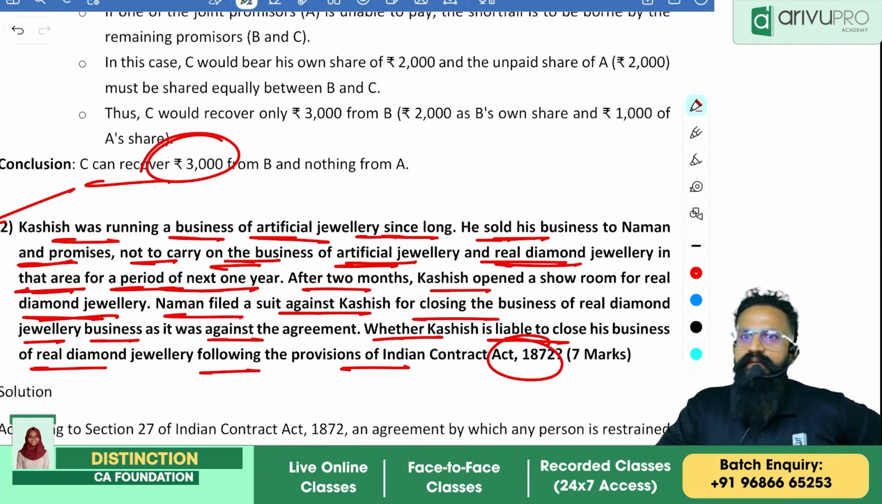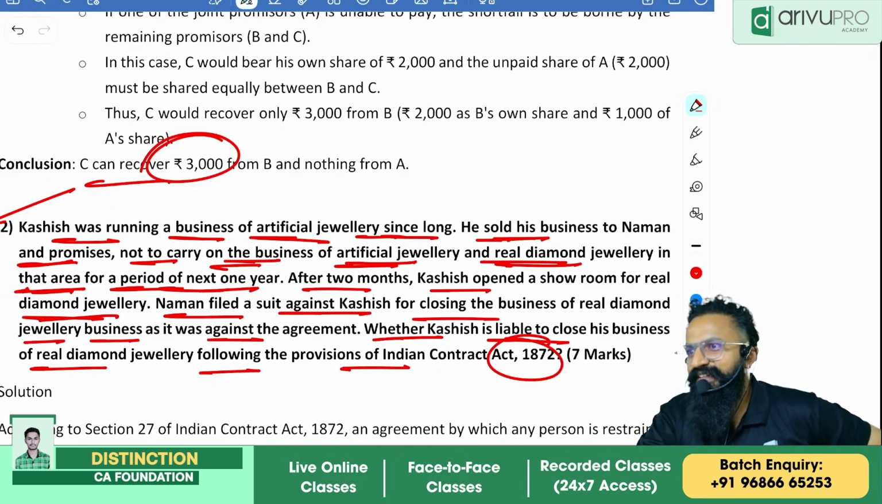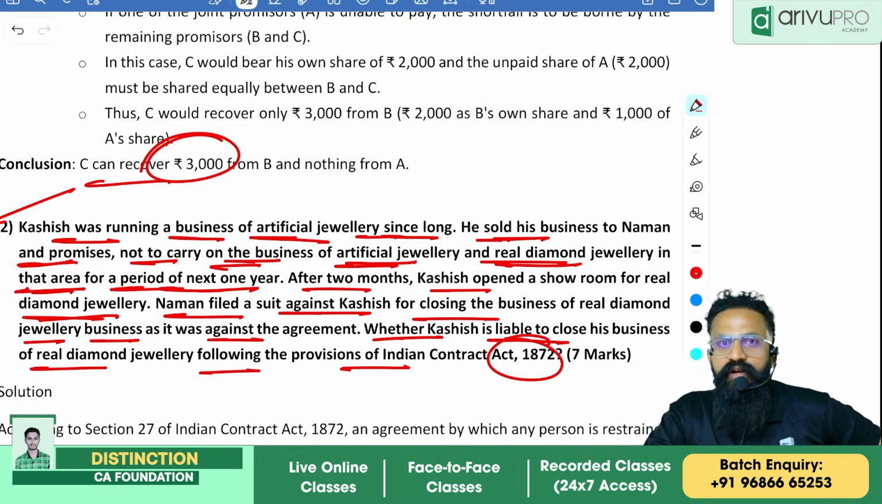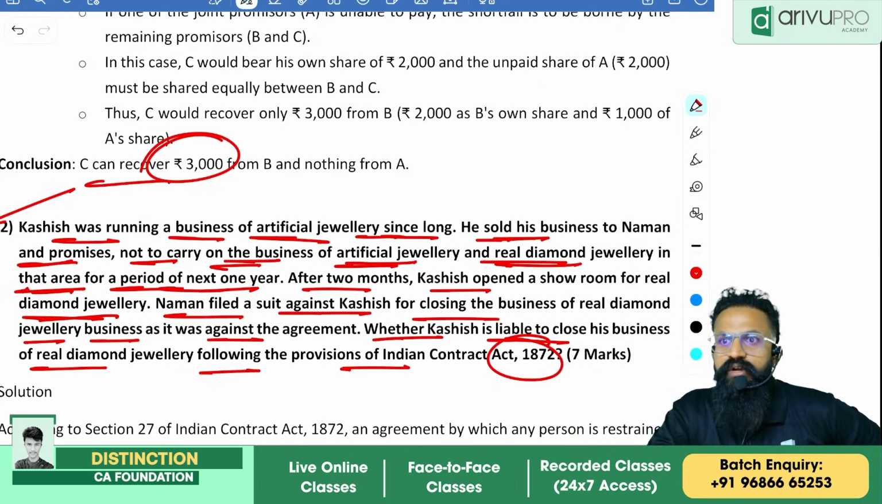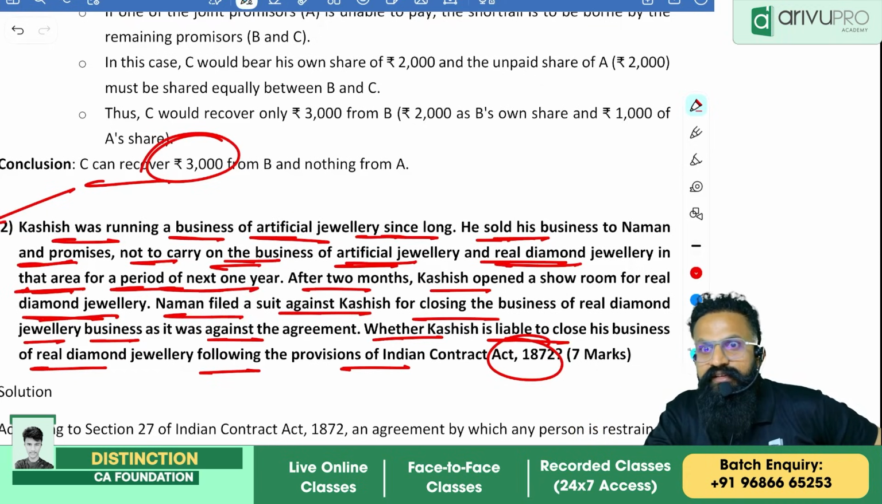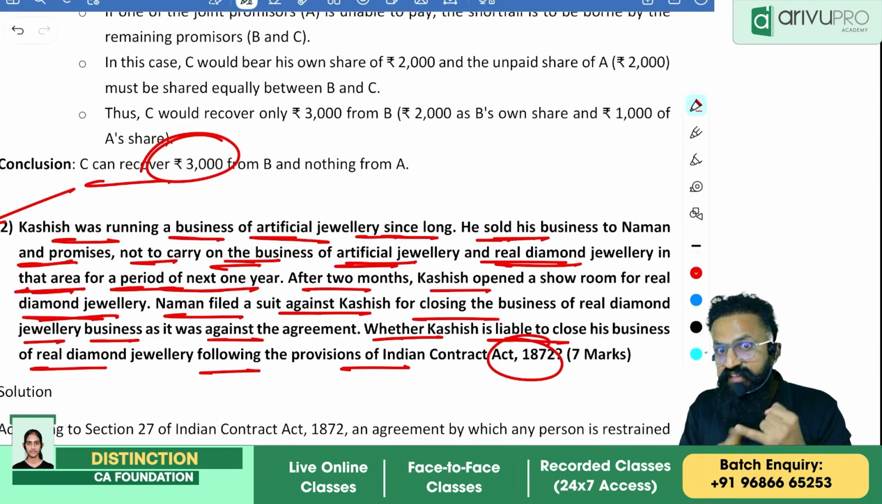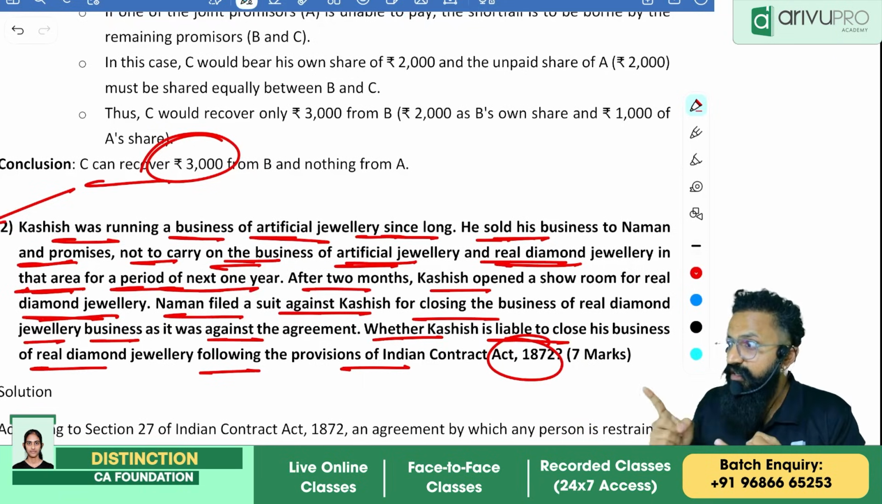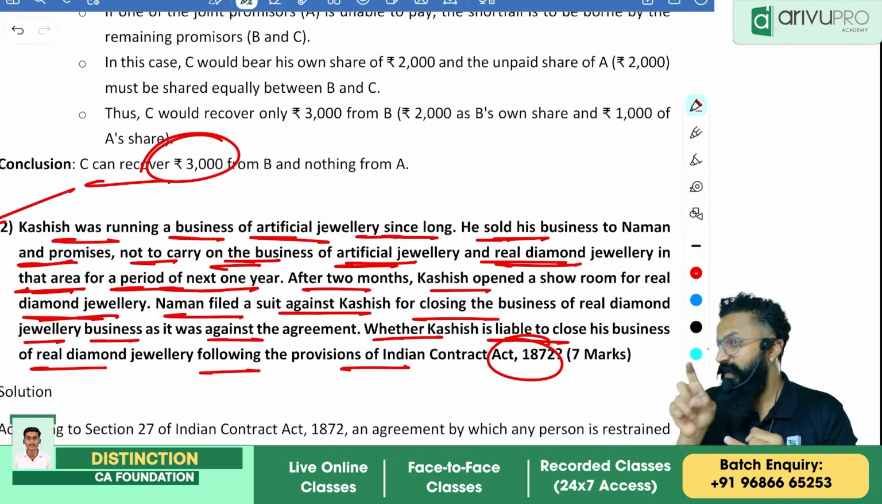So remember, people, I told you one thing. Exact scenario also I told you in the class. Whenever there is agreement in restraint of trade, if someone is stopping you, the restriction should always be valid. It should be reasonable. Now, what is reasonable here? I said I will not open any store in this area. Okay, this is reasonable. I said I will not do anything within 1 year. This is also reasonable. But something else is not reasonable here. What is that? Real diamond.